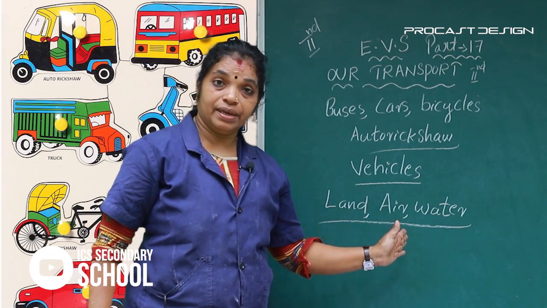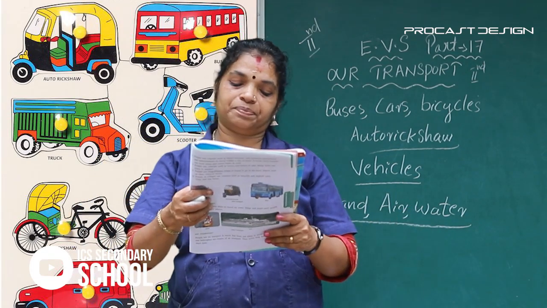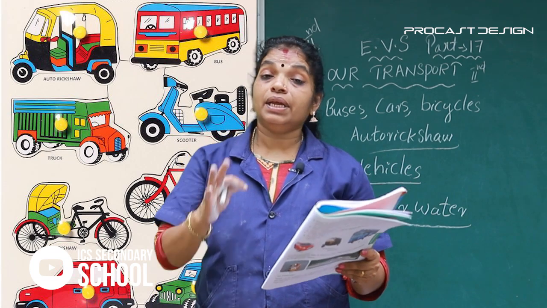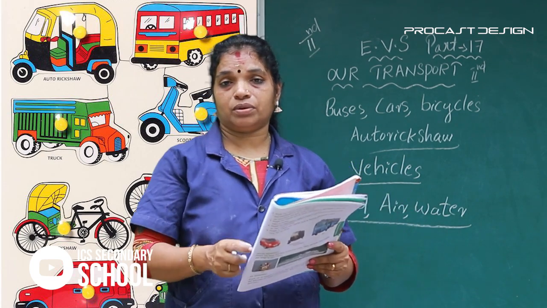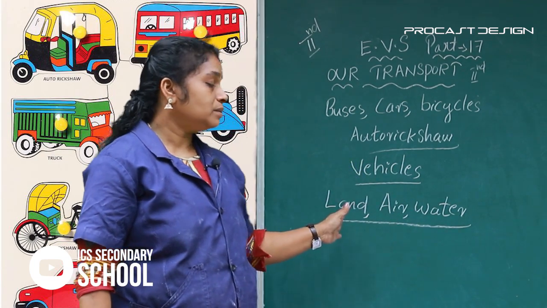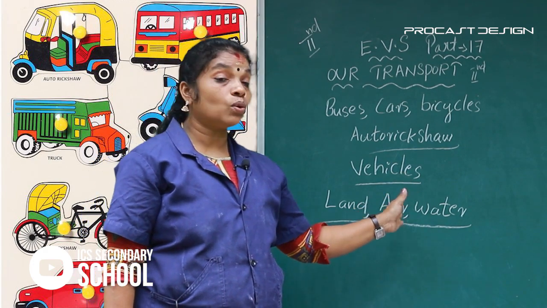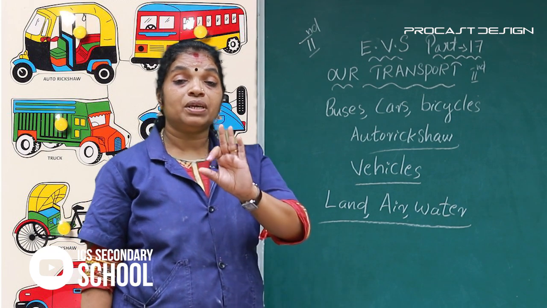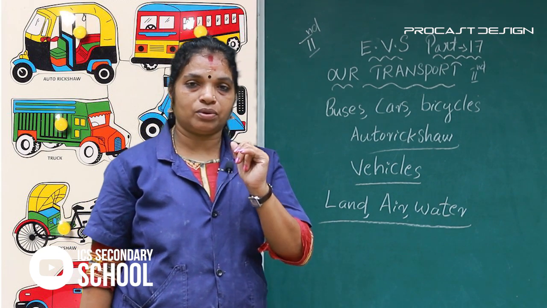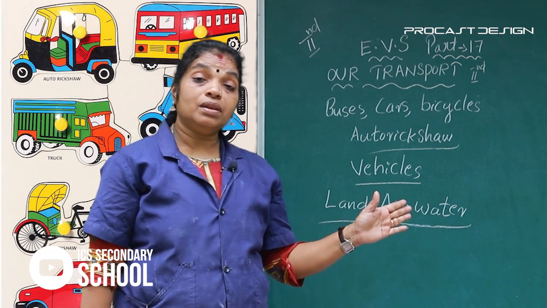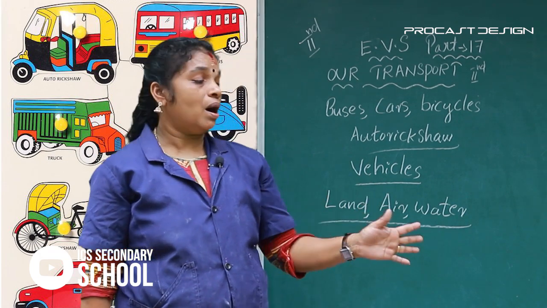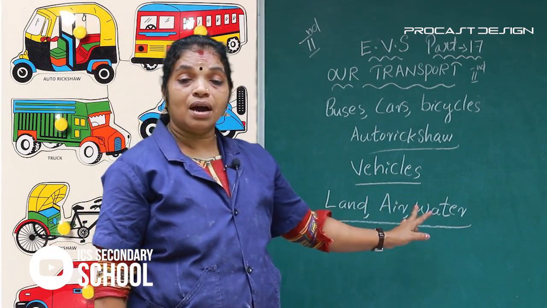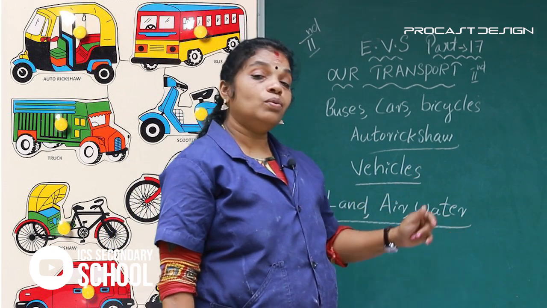Okay, land transport, airways, and waterways. Today we will discuss in detail land transport, airways, and waterways.